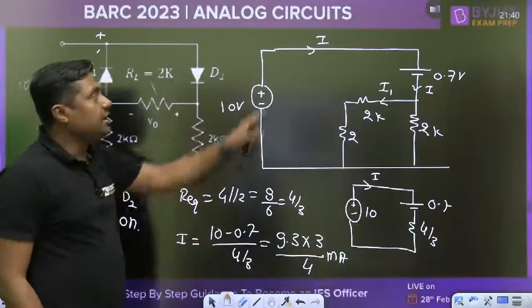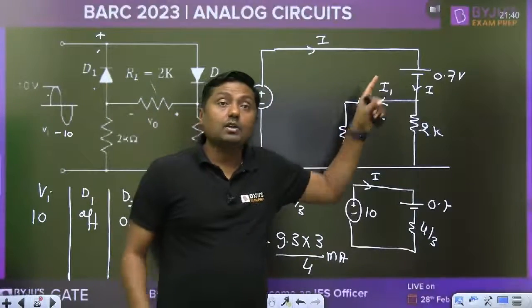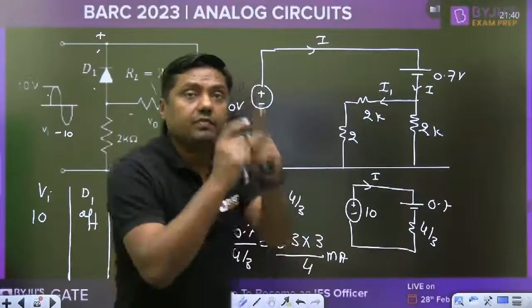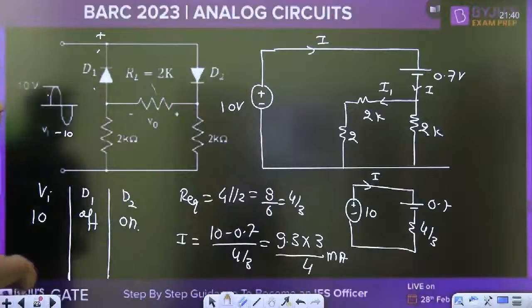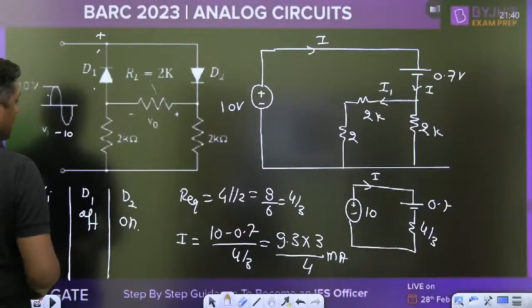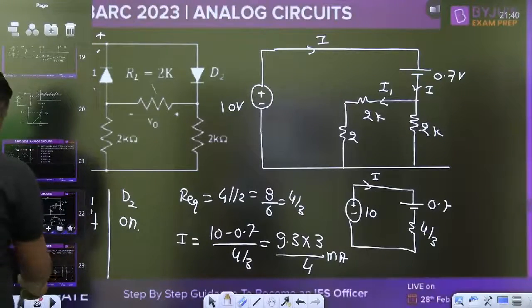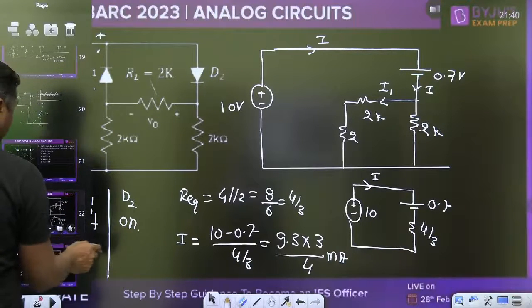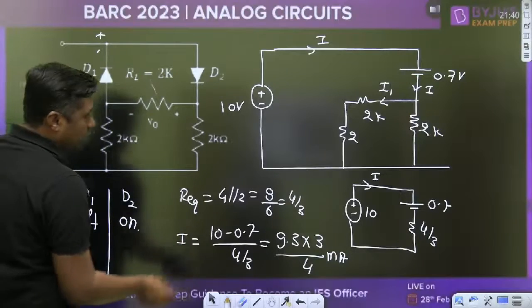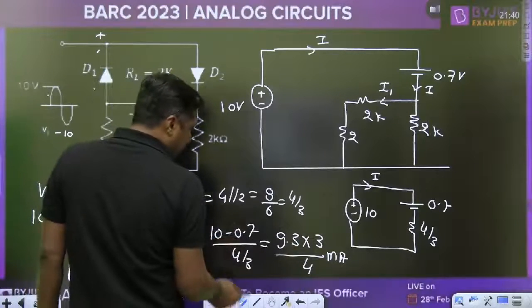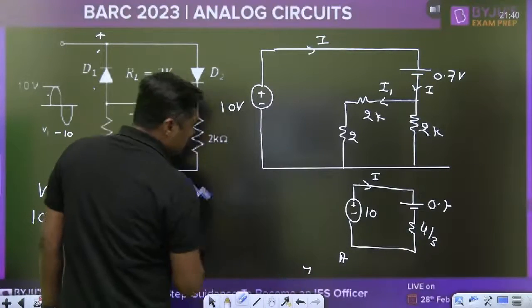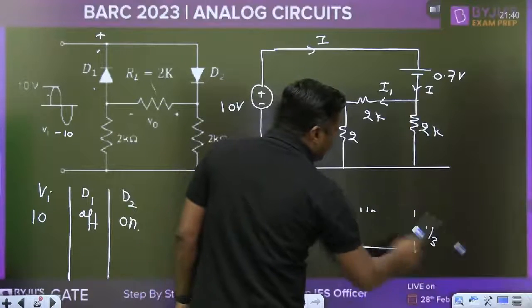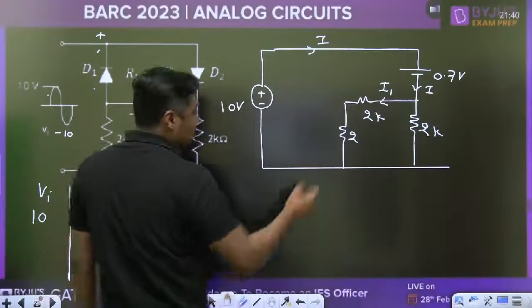This is the value of I. Now you have to apply the current division rule. We are going to apply the current division rule here. We already have the value of I, my dear.